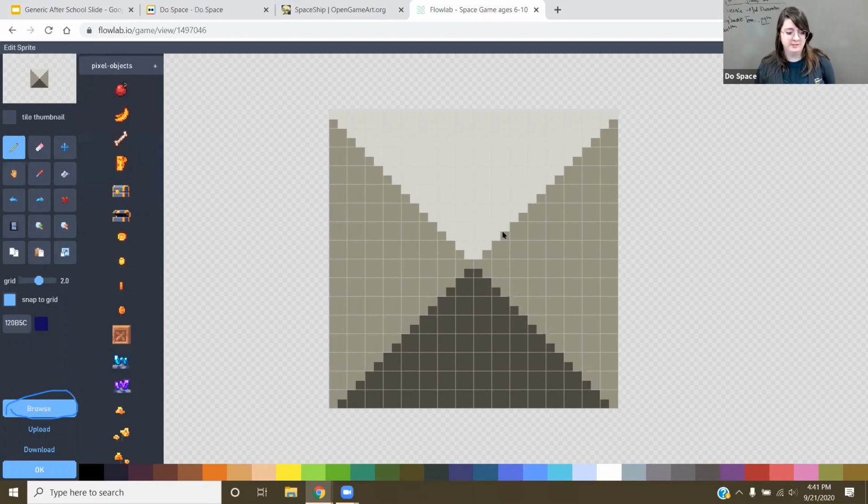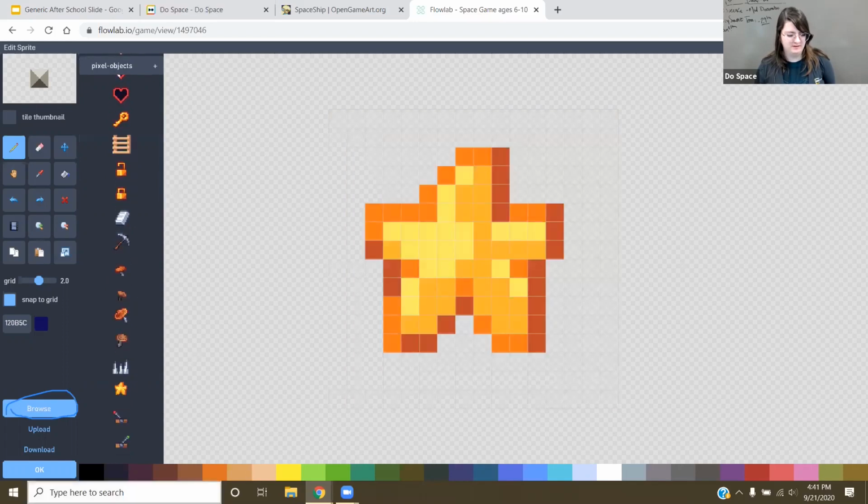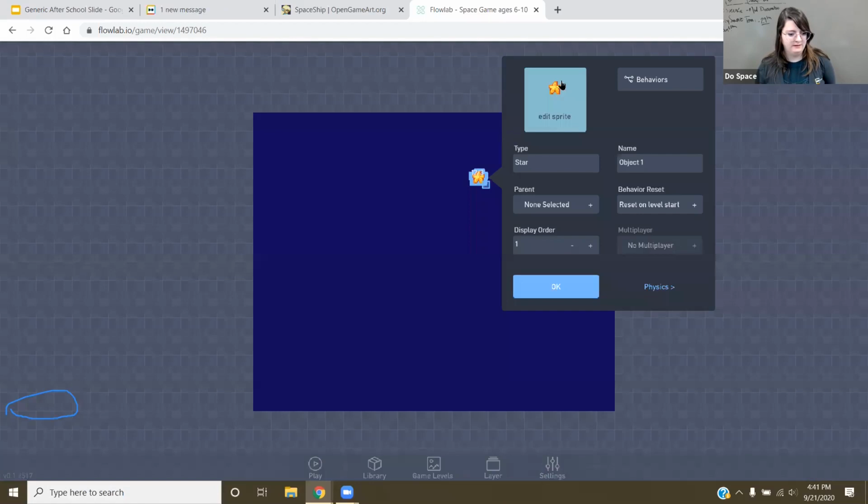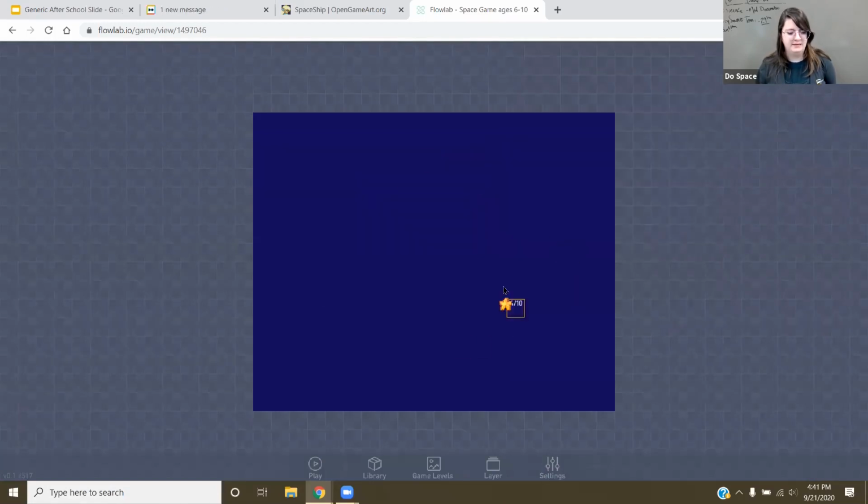If you want to draw your own star in here, you can do that, or space or moon if you want to do that. But I'm gonna hover down a little bit. There's go star. Here's my star. And then I click OK when I'm done. And there's my star. I can left click and place it anywhere if I want.